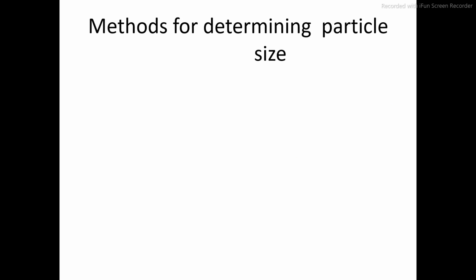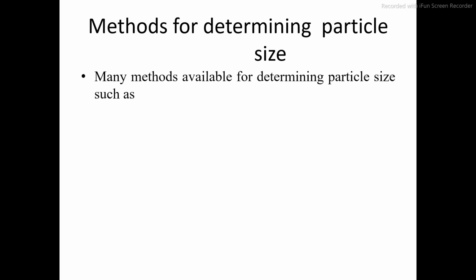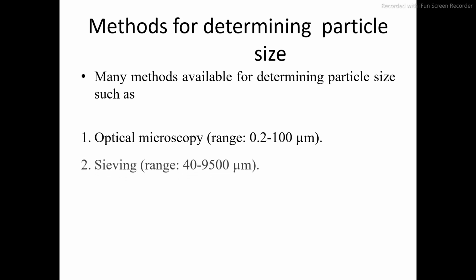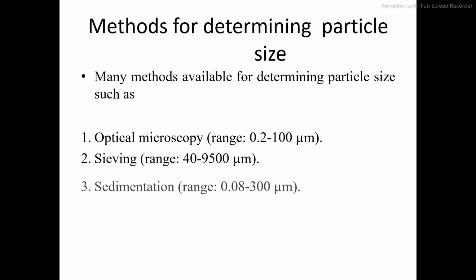Now, what are the methods for determining the particle size? Many methods are available. First one is the optical microscopy, which is used in the range of 0.2 to 100 micron. Sieving method, in this case we are using the different mesh size, and it is used for determining the particle size about 40 to 9500 micron.